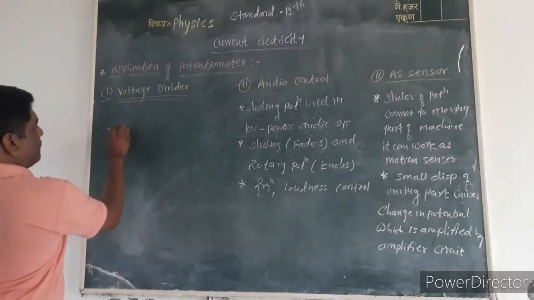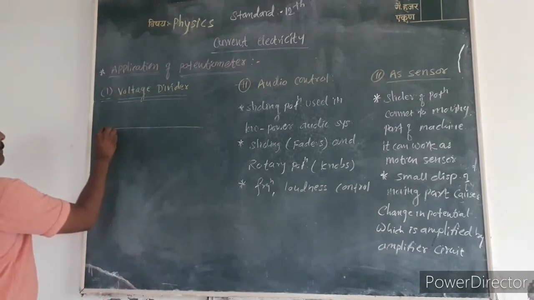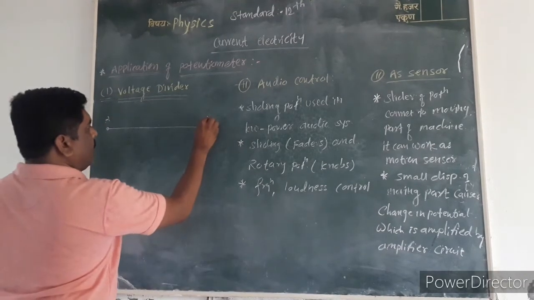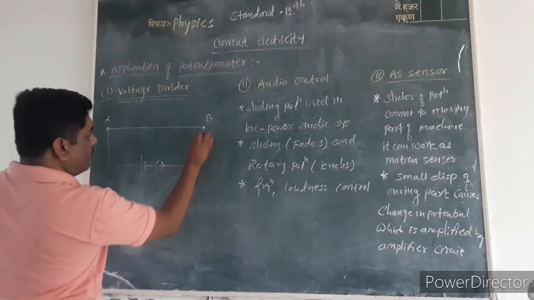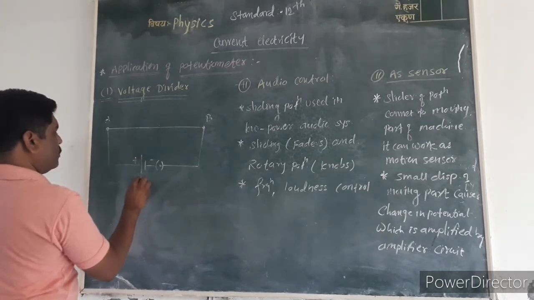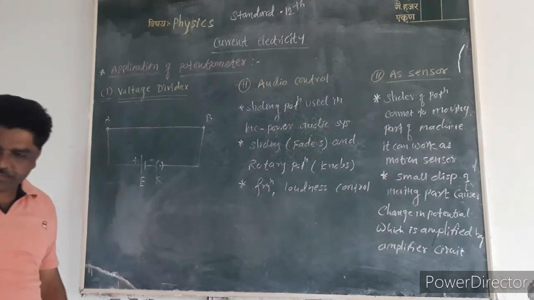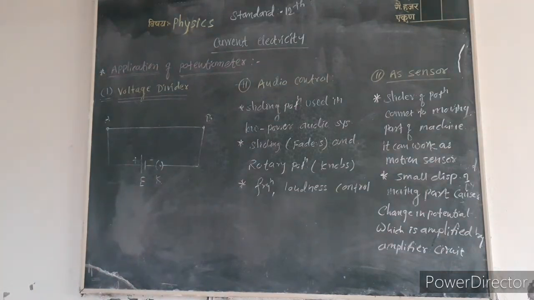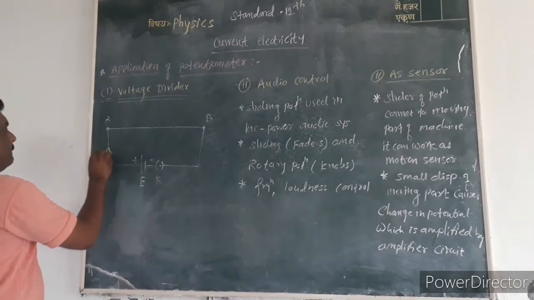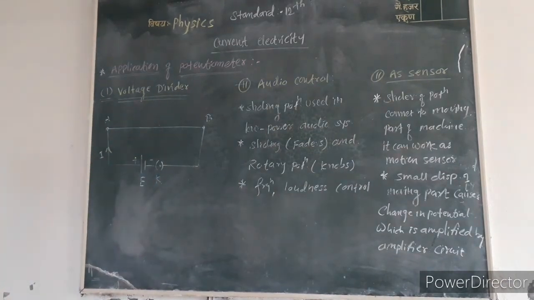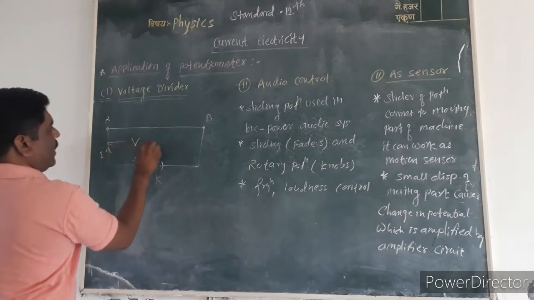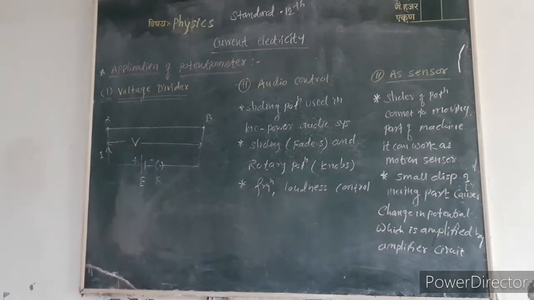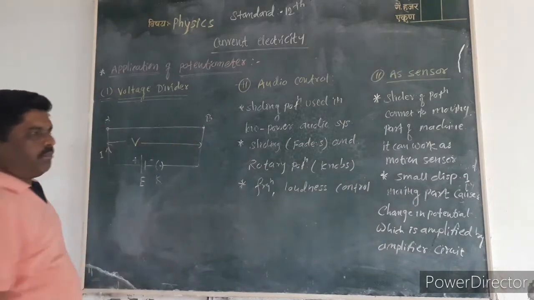Suppose we consider a potentiometer wire AB, connected to a source whose EMF is E, with a plug key K. When the key is closed, a current I passes through this potentiometer wire AB. Suppose Phi is the potential difference across the potentiometer from A to B.